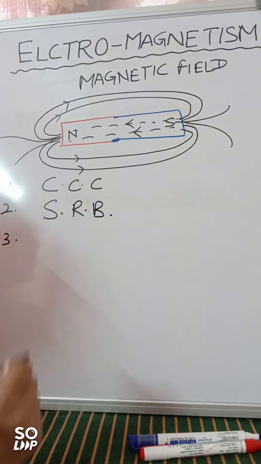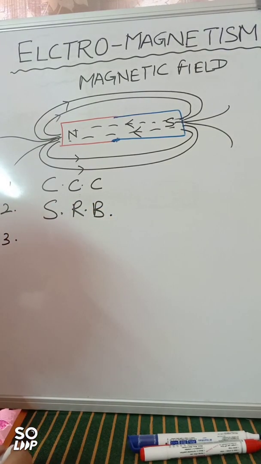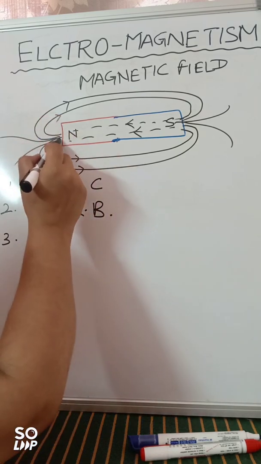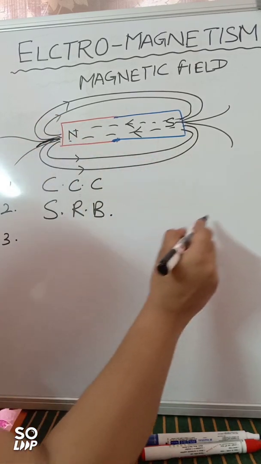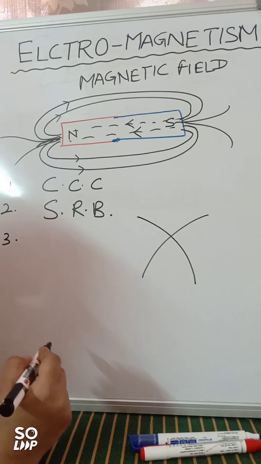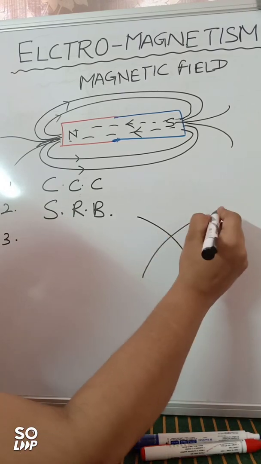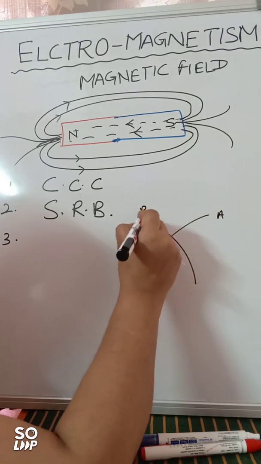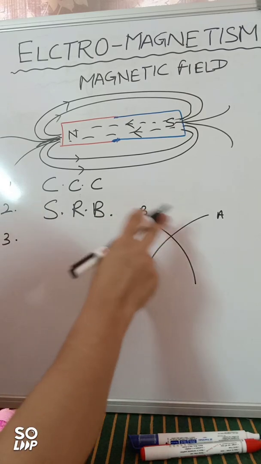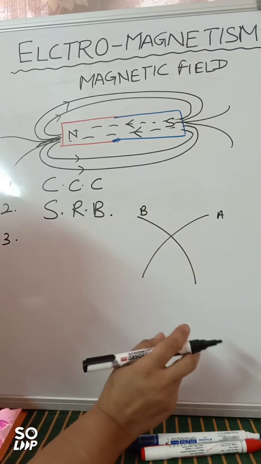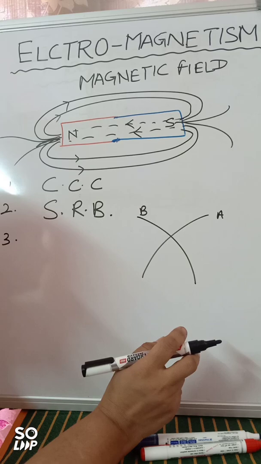And the third is that two magnetic field lines never cross each other. If you see here, these are not intersecting. They are not intersecting like this, right? Suppose this is one magnetic field line and this is a second magnetic field line. They are not going to cross each other. Why is it so? Why can't they cross each other?